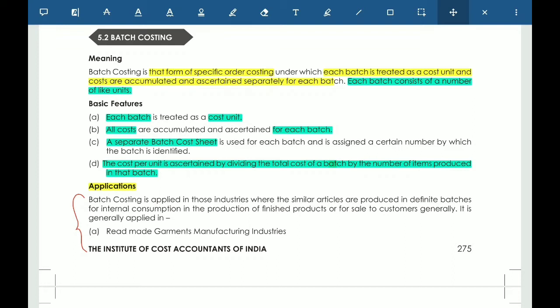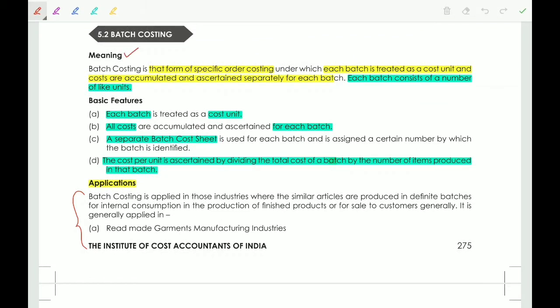Today we discuss batch costing. First of all, we discuss the meaning of batch costing. Batch costing is that form of specific order costing under which each batch is treated as a cost unit. So here each batch is treated as a cost unit.